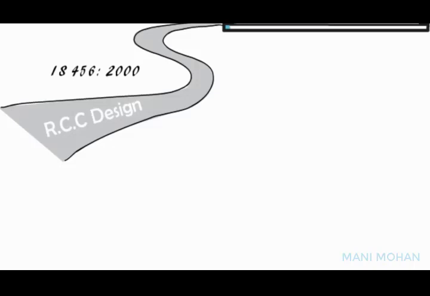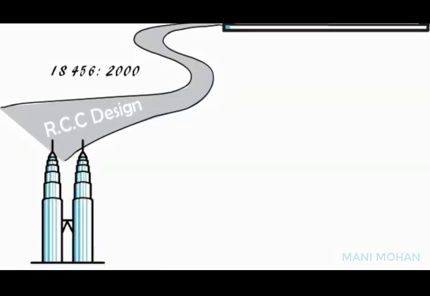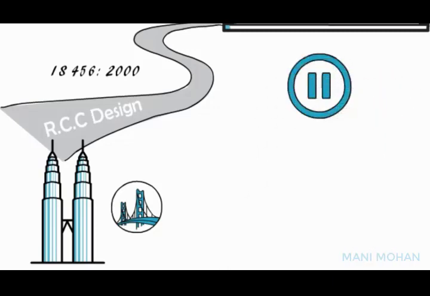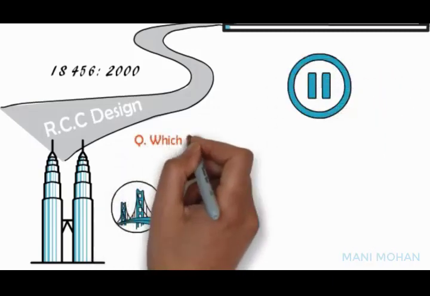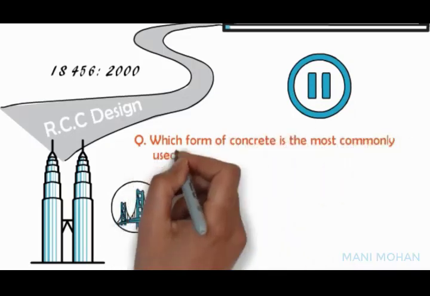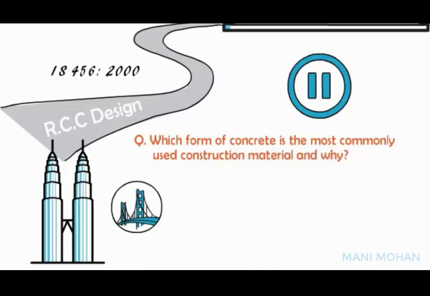Concrete is being used extensively as the construction material for buildings, bridges, water tanks, bunkers, silos, chimneys, tunnels, etc. Pause the video for a moment and think which form of concrete is the most commonly used construction material and why. Thumbs up if you have figured out the answer. You can follow up now and compare your answers.